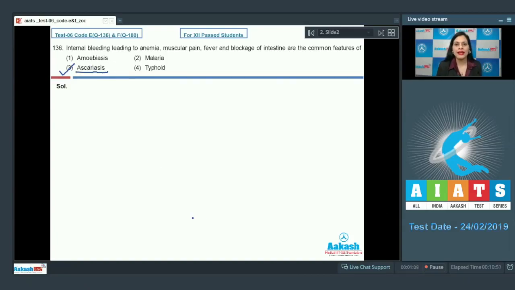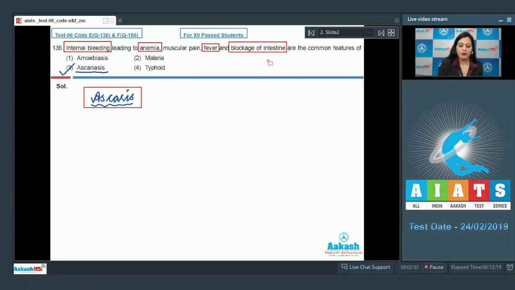Ascariasis is caused by a helminth called Ascaris lumbricoides. Ascaris lumbricoides infects the intestine in human beings and may cause anemia. Internal bleeding is caused due to release of certain toxins by the parasite. Fever may be caused due to eosinophilia, that is increase in number of eosinophils, and increase in number of parasites may cause blockage of intestine. So the correct answer is option number 3. Let's discuss rest of the options.